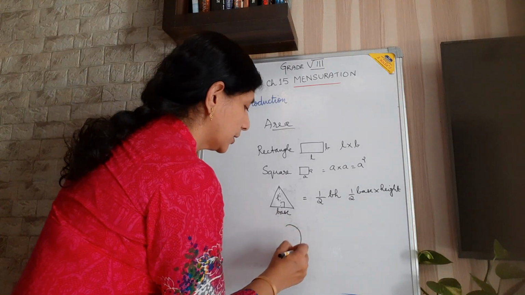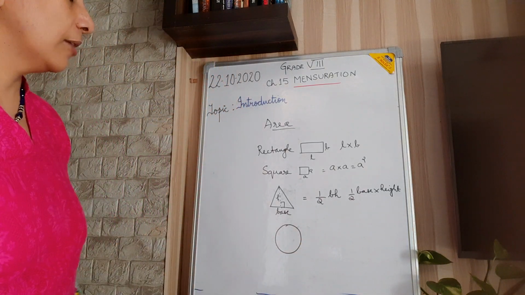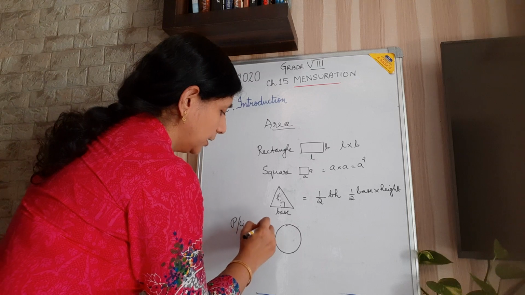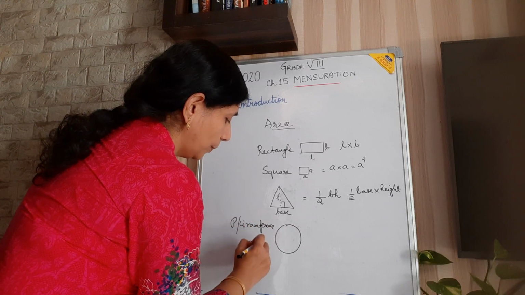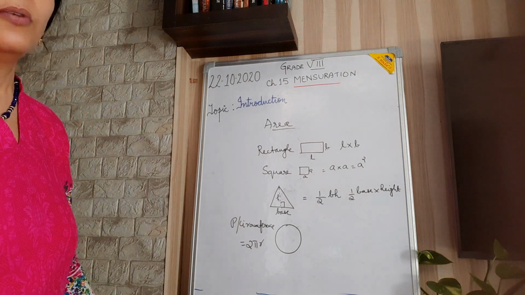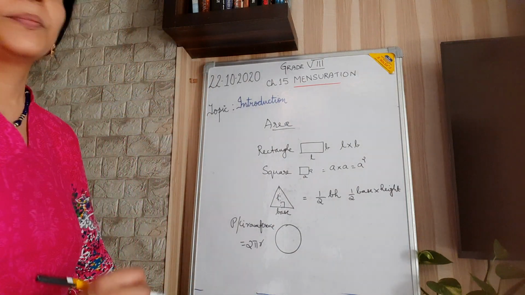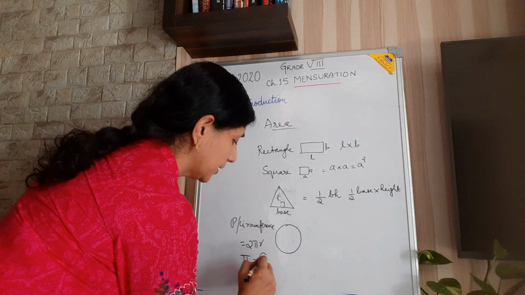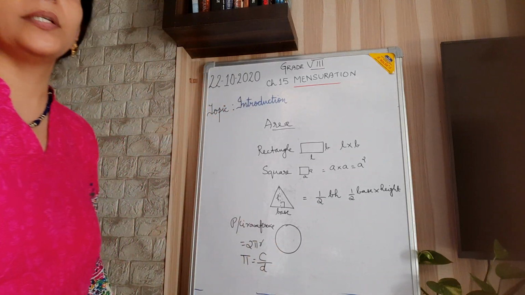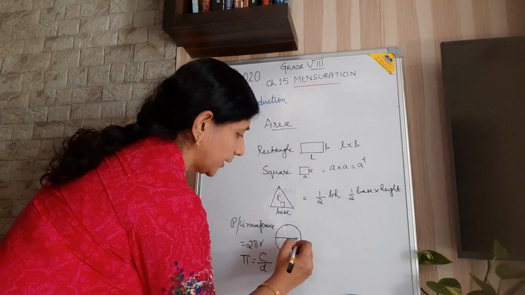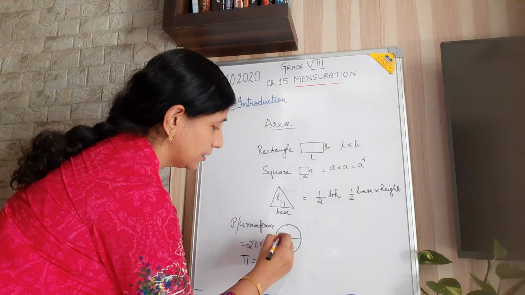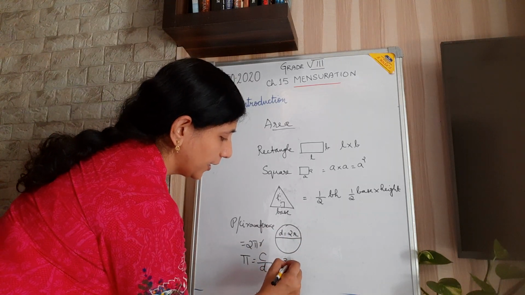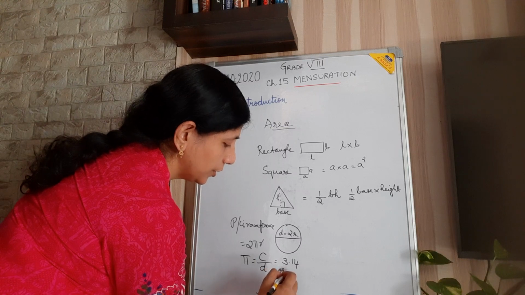Then we have got the circle. I didn't mention the circle in perimeter. The perimeter of a circle is called the circumference, and it is taken as 2 pi r, where pi is the circumference upon the diameter. And what is the diameter? The diameter is the longest chord that can be drawn. So diameter is equal to 2r. The value of pi is taken as 3.14 or 22 upon 7.